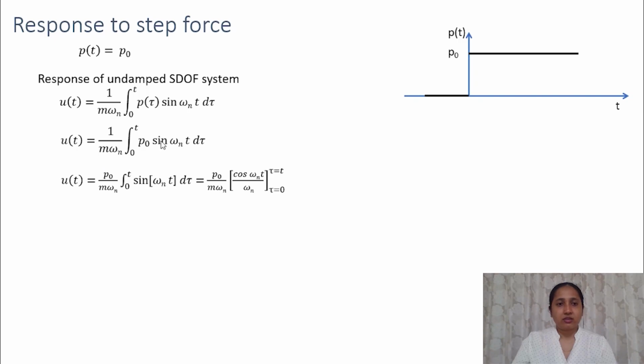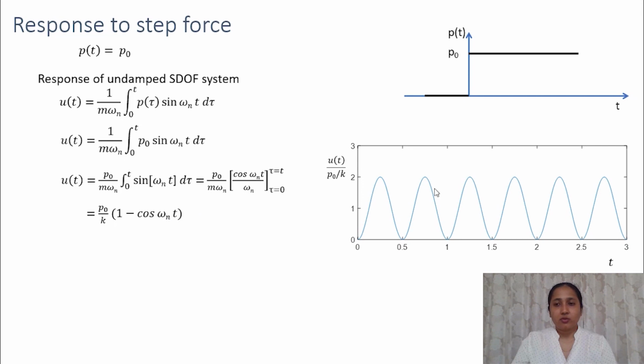We would get p naught by k times (1 minus cos omega n t). This will be the displacement response of a single degree of freedom system under this force, for an undamped system.